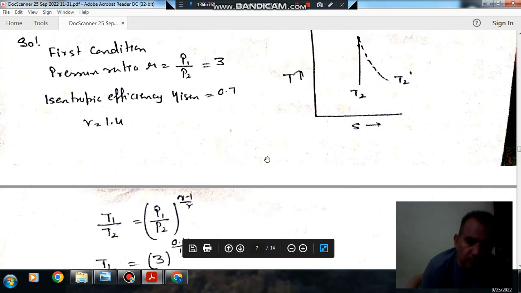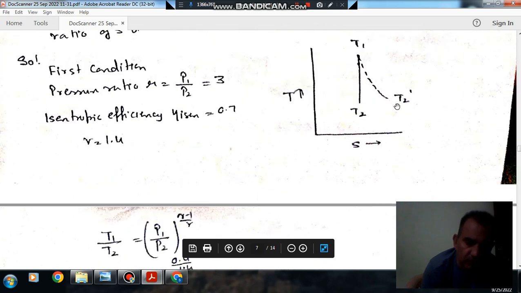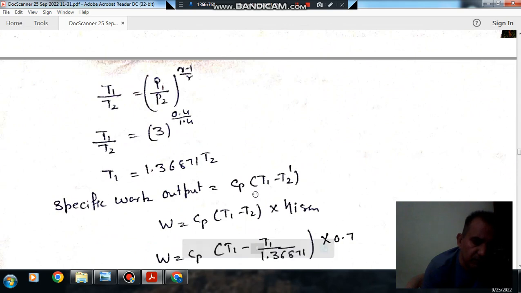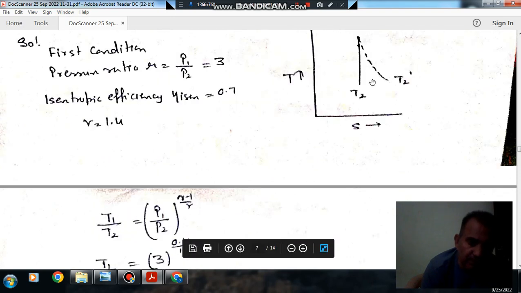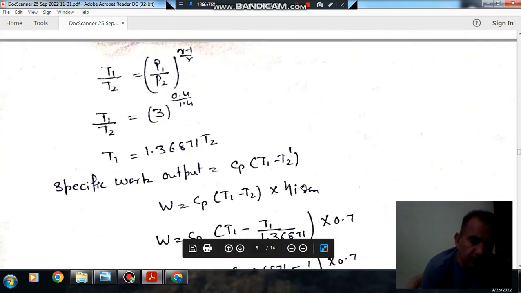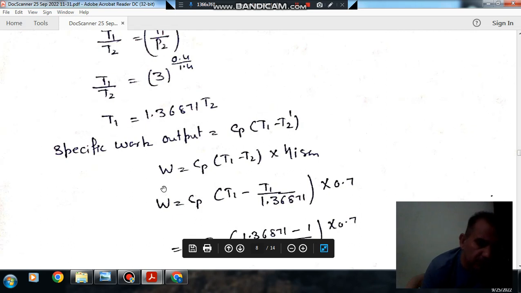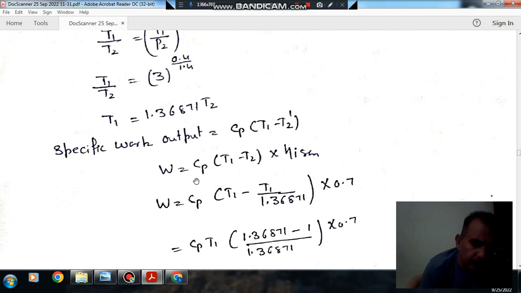Now, because the actual process is T1 to T2 dash, the specific work done will be Cp times (T1 minus T2 dash), and T1 minus T2 dash is equal to (T1 minus T2) multiplied by isentropic efficiency. Because this is the actual work done, and this is the ideal work done. If you multiply the ideal work done by isentropic efficiency, then it will be the actual work done.